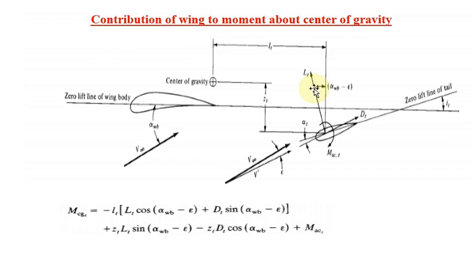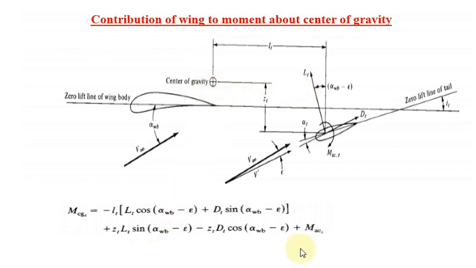Once you make those components, as usual we are going to find the coefficient of moment about the center of gravity for the tail contribution. See here, this is our ultimate aim. Previously we completed the moment about the center of gravity for the wing portion, and similarly the wing body combination. Now we are considering the moment about the center of gravity for the tail portion, so for that we consider the center of gravity, then the four forces and moment, like the first case.